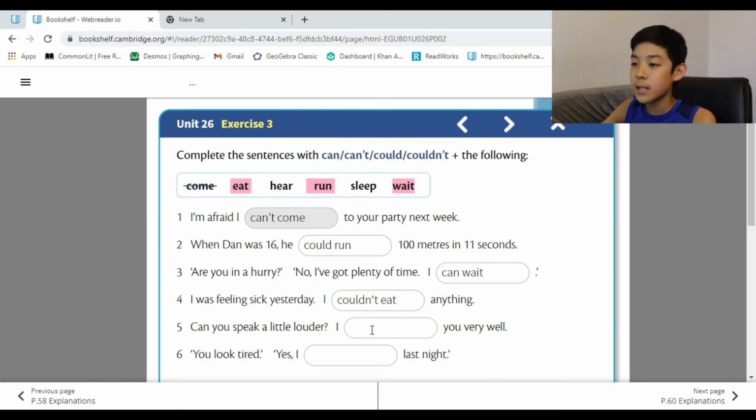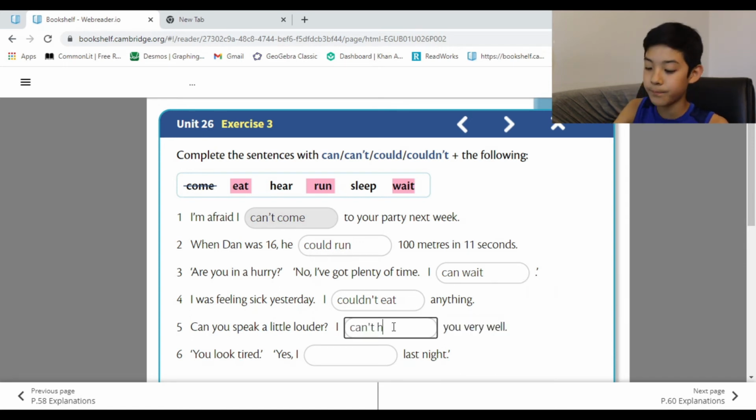This was here because it says louder. Louder is sound. So, can you speak a little louder? Can you speak any louder? This is right now because they're talking. So it has to be can or can't. But why are they asking for them to speak louder? Probably because I can't hear you very well. Alright, finally, question 6.